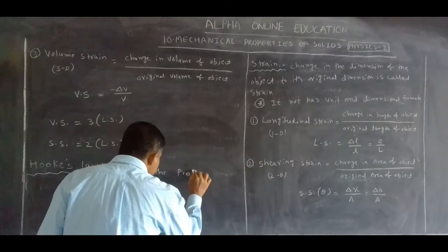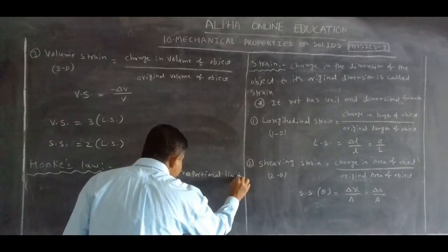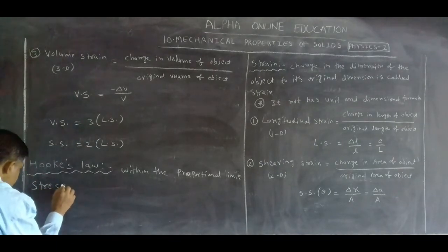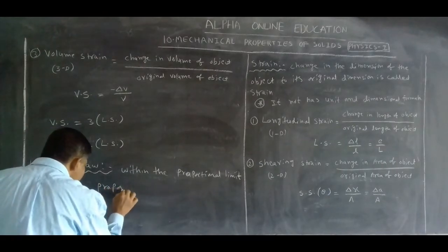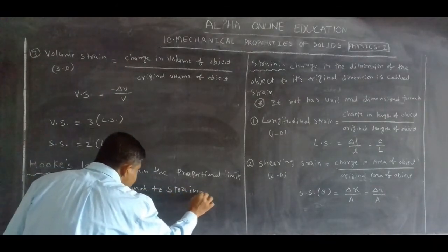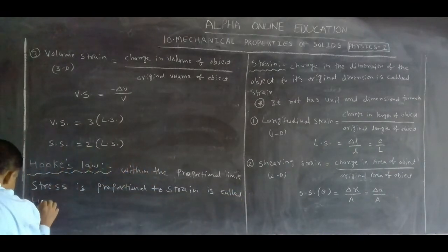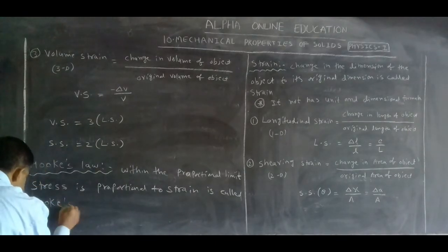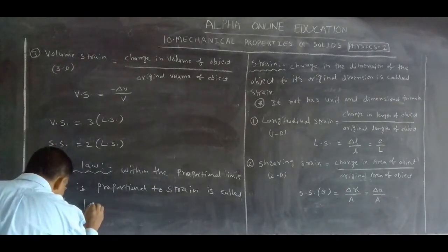Within the proportional limit, stress is proportional to strain is called Hooke's law.